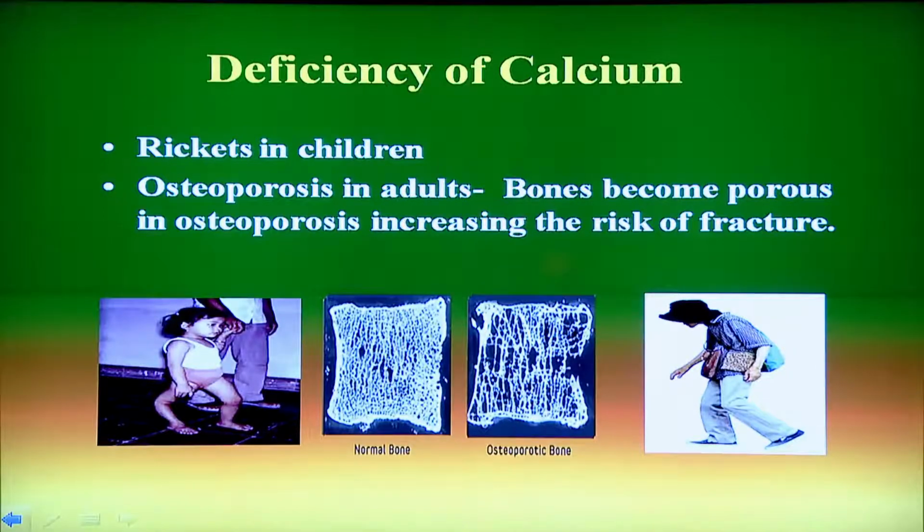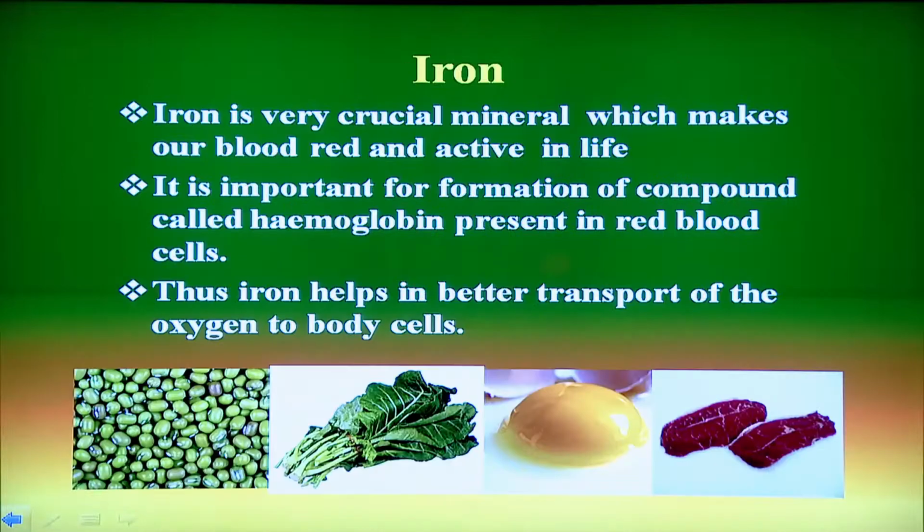Osteoporosis. I have shown here two pictures, of the normal bone and the osteoporotic bone. That means the bone becomes porous and is at high risk of fracture, and it can bend your back also. You can see the lady here with the bent back.